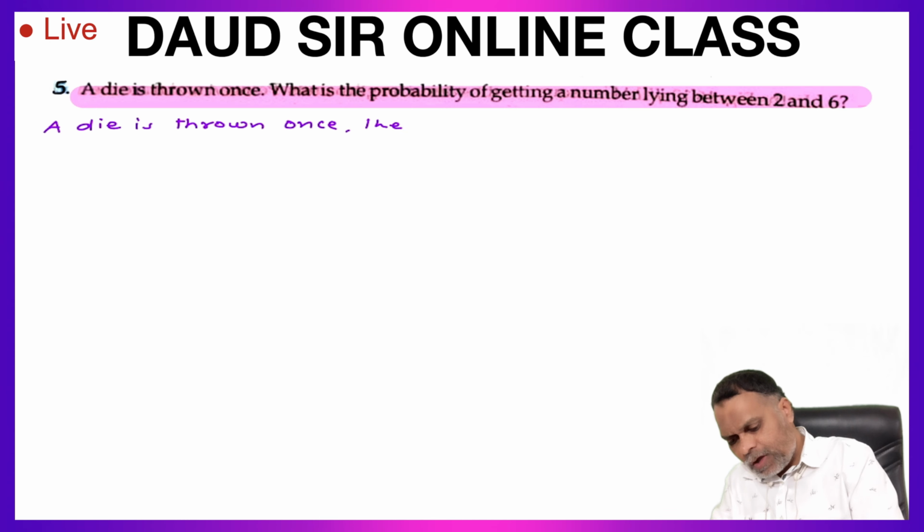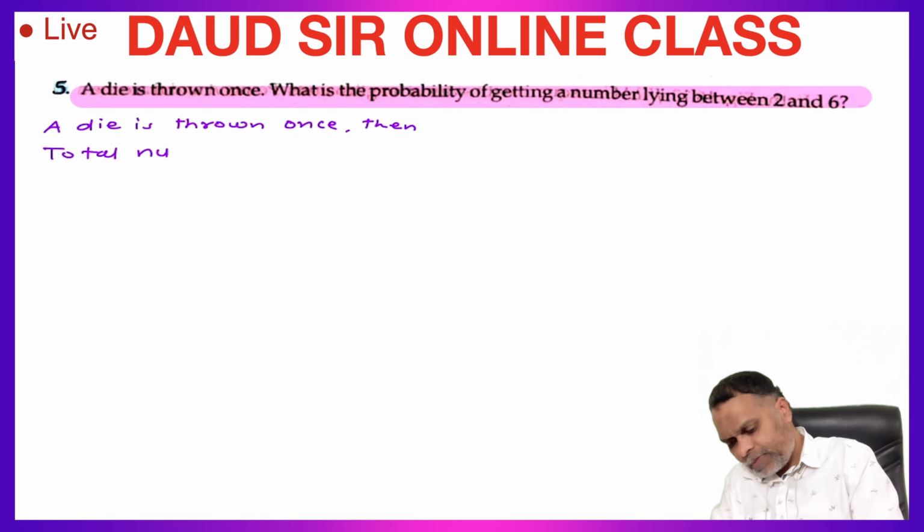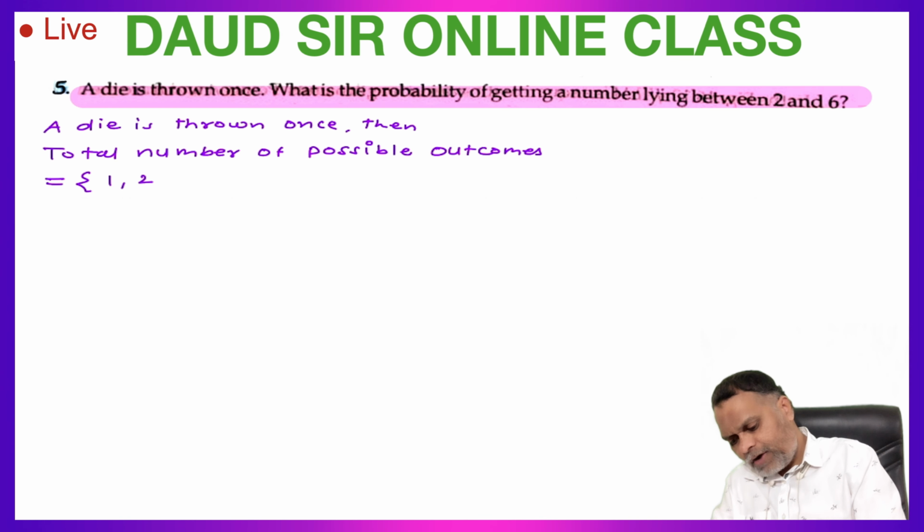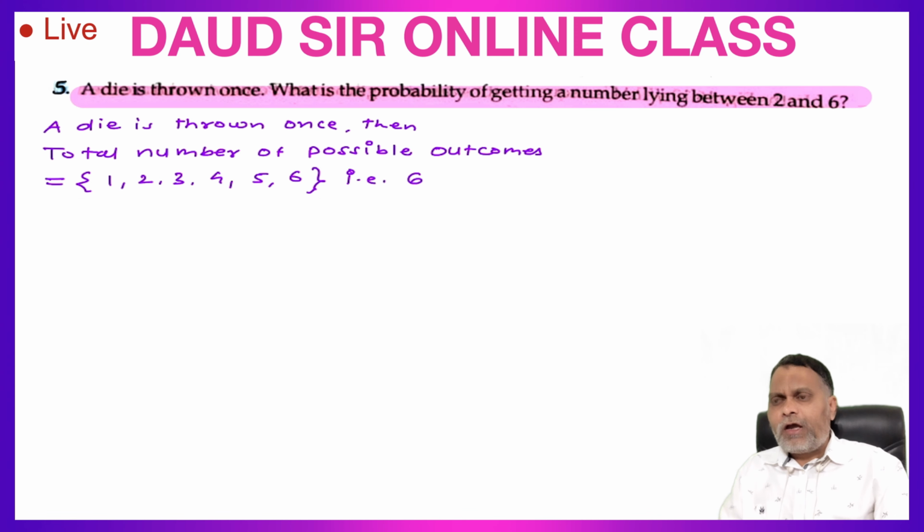Then, total number of possible outcomes is equal to 1 comma 2 comma 3 comma 4 comma 5 comma 6. That is 6 possible outcomes.